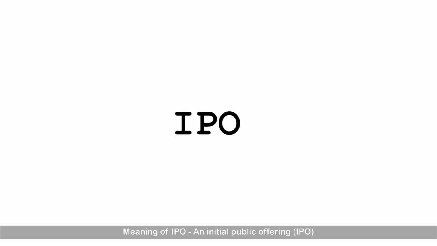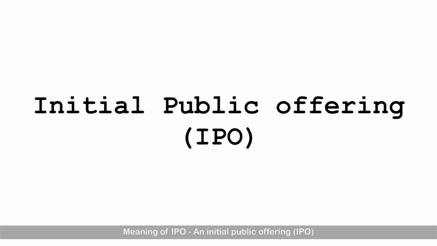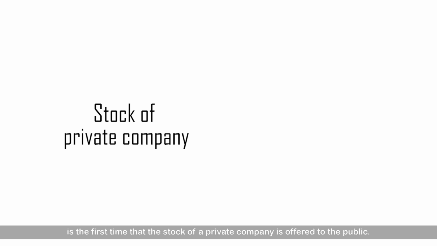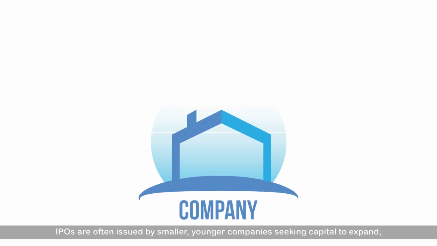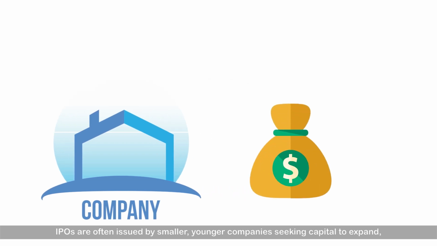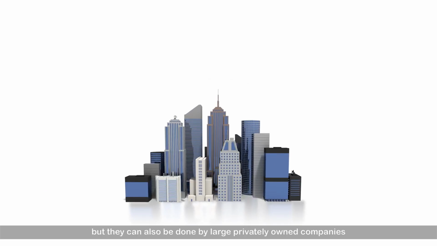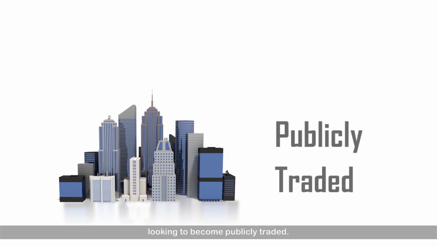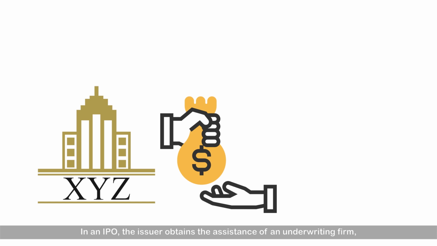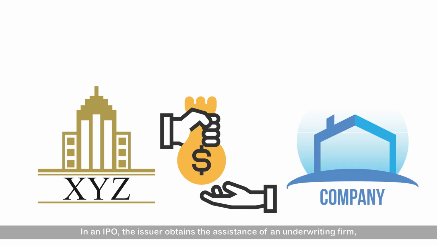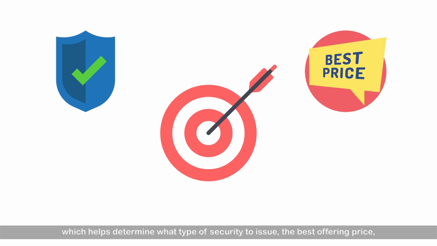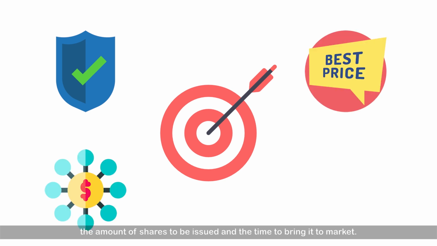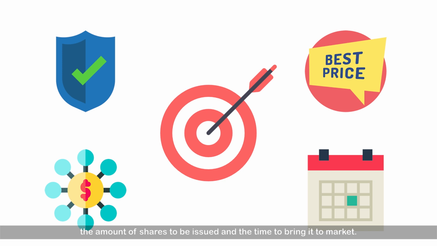Meaning of IPO. An initial public offering, IPO, is the first time that the stock of a private company is offered to the public. IPOs are often issued by smaller, younger companies seeking capital to expand, but they can also be done by large privately owned companies looking to become publicly traded. In an IPO, the issuer obtains the assistance of an underwriting firm, which helps determine what type of security to issue, the best offering price, the amount of shares to be issued, and the time to bring it to market.